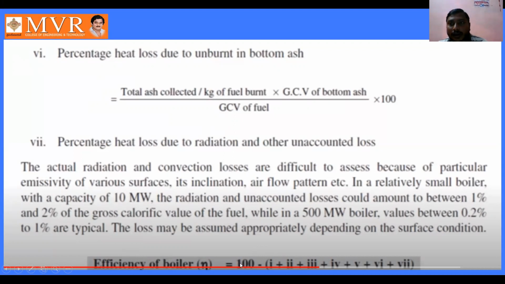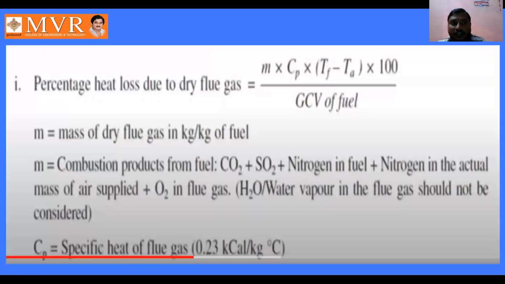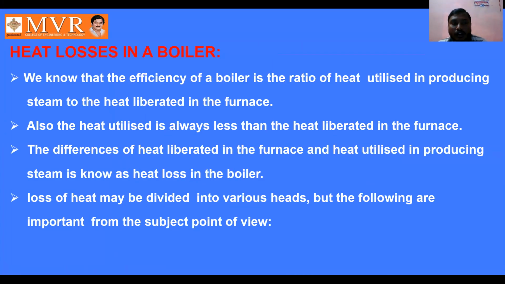This is about the heat losses occurring in a boiler, due to the heat utilized and heat liberated in the furnace and heat utilized in the boiler steam. In this way, we calculate the different heat losses in the boiler.